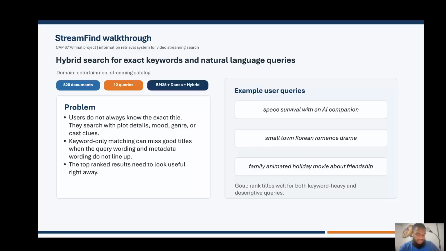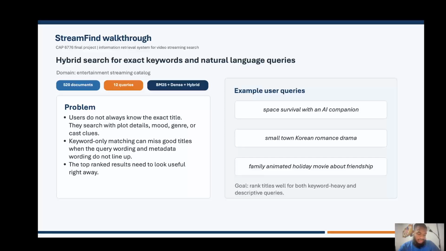The dataset that I'm using contains at least 520 documents and 12 evaluation queries. The main goal was to create a working retrieval system that can return meaningful ranked results and then evaluate it using standard IR metrics.